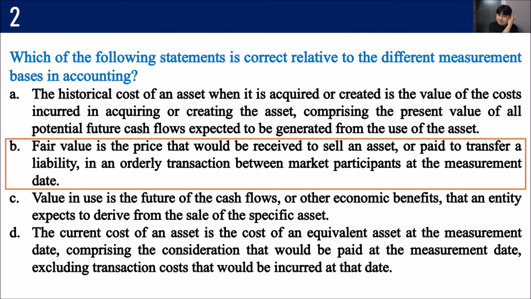So mali po yan kasi dapat present value. And then current cost of an asset is the cost of an equivalent asset at the measurement date, comprising the consideration that would be paid at the measurement date, excluding transaction cost that would be incurred on that date, dapat including. So sa letter D, isang word lang yung binago natin, na mali na agad siya.